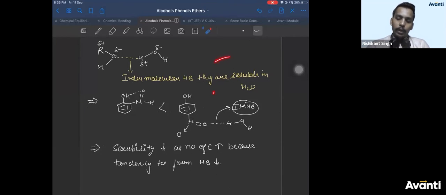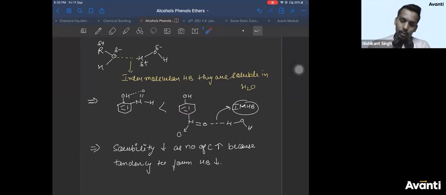Any doubt in any of these points? Anyone having any doubt in this? Yes, para is also slightly polar. Who said para is not polar? Para is also slightly polar. In fact, para has a higher melting point also than ortho because it is more symmetrical.